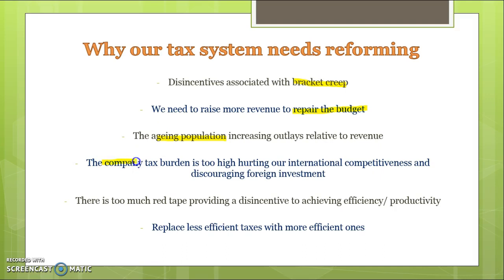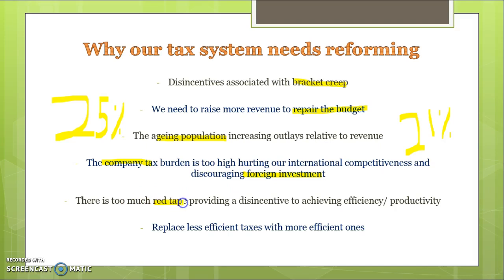A big one though is that the company tax rate is too high in Australia. I said this in class today, but the average around the world for the OECD countries is around 25%. For the Asian countries in close proximity to Australia, it's around 21%. So even the recent change in the company tax rate to 27.5% still shows that we are higher than OECD averages and particularly our Asian neighbours, which is hurting foreign investment, because overseas companies don't want to invest in countries if they have to pay a higher tax rate. You might as well shift your operations to where you're going to have to pay less tax so that you can keep most of your profits.